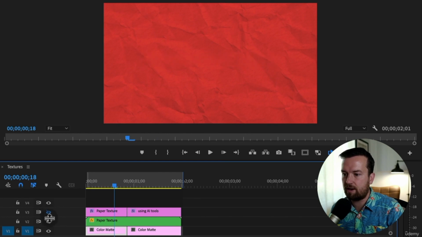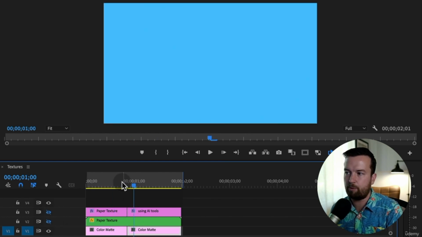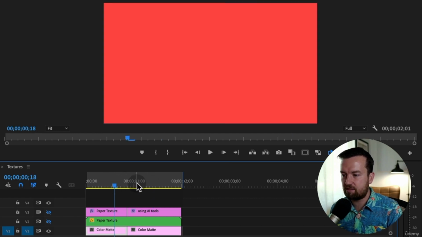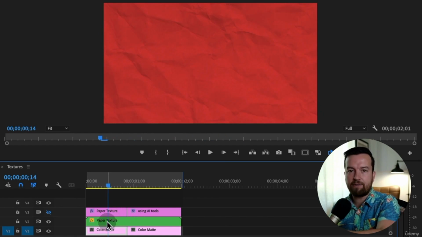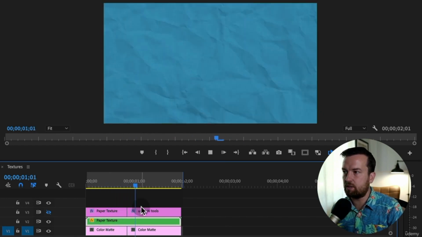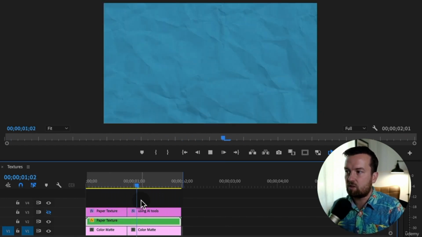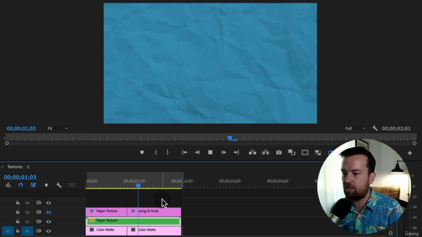I'm going to turn that off right now. And then the background is just a color card. In Premiere Pro, it's called Color Matte, and it's just these 2 colors. That's pretty basic. What's really going on in making this pop is this paper texture sequence that I have here nested into one sequence, and I will open that up, but that's what's creating this dynamic image here.